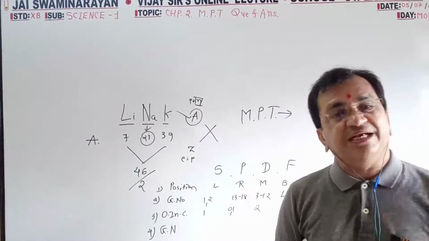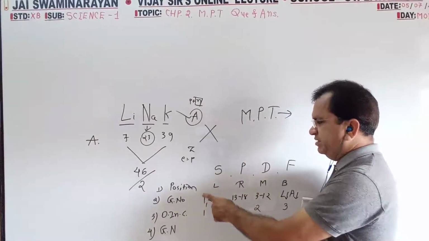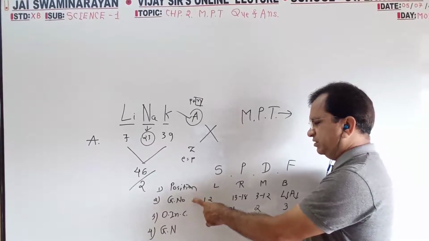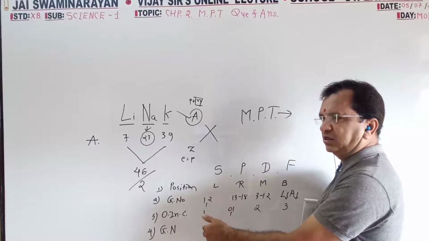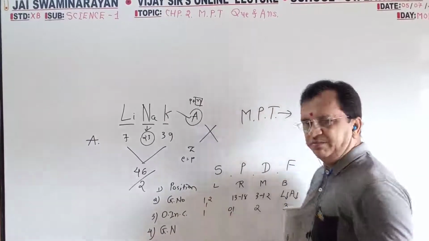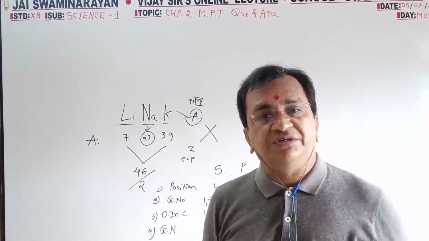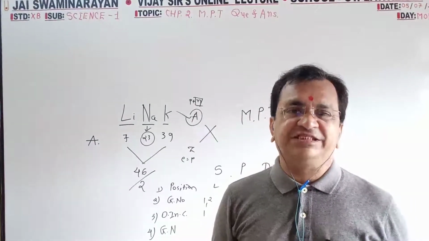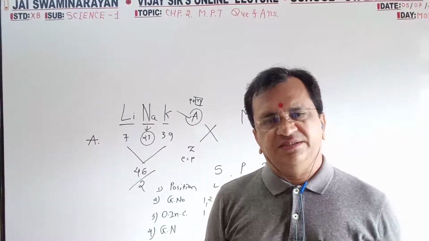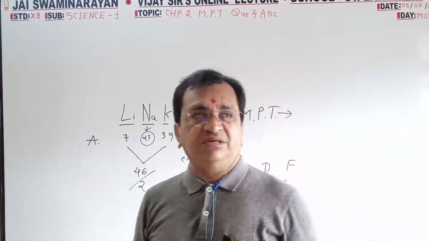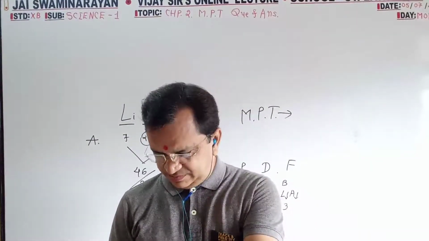On a single group you can write the note; for two groups you can compare on the base of position, on the base of group number, on the base of outermost orbit incomplete, and on the base of general name. The group name: S means metal, P means non-metal and noble gas, D means transition element.